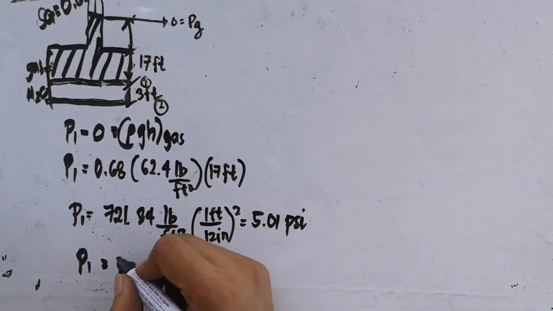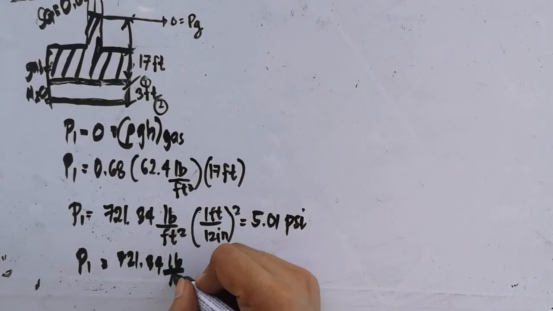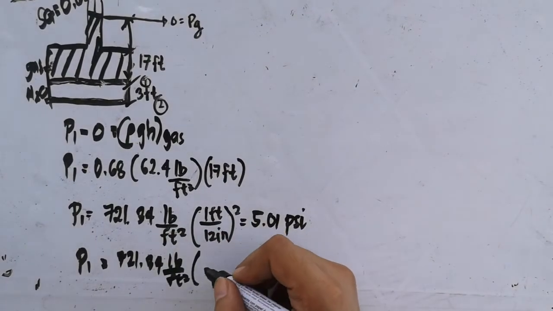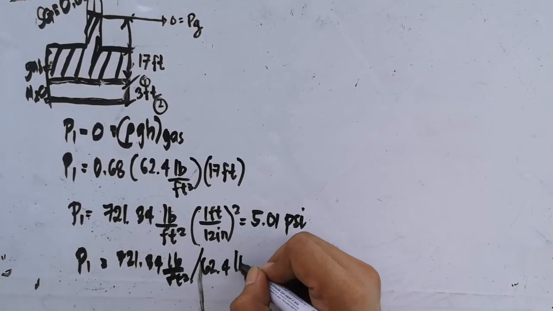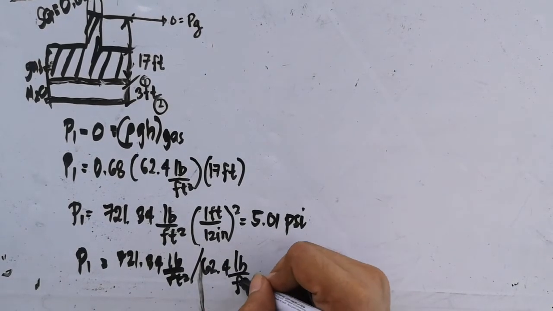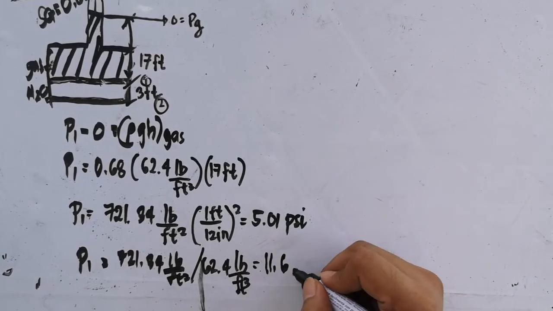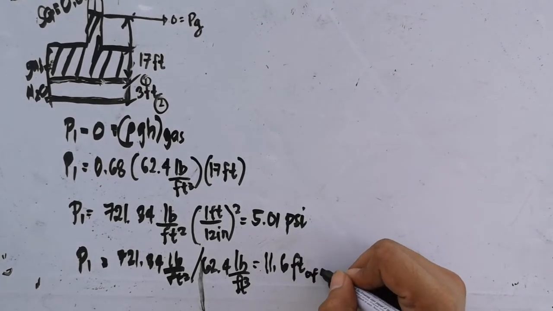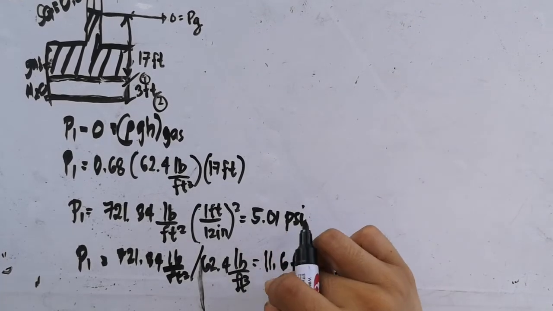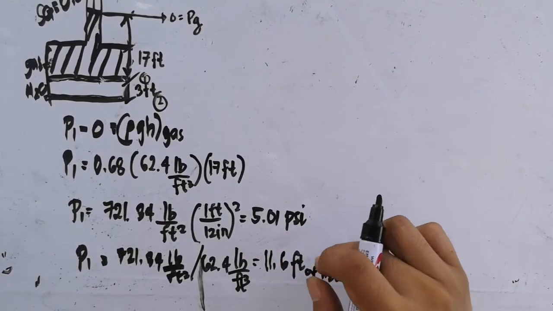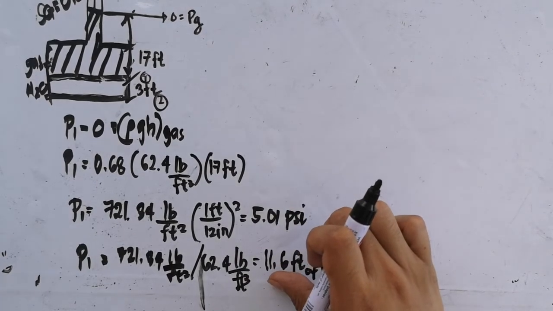So, we have 721.34 pound per feet squared divided by 62.4 pound per feet cube. So this is equivalent to 11.6 feet of water. So, they are the same: 5.01 PSI or 11.6 feet of water. It is the same pressure, just in terms of head of water.